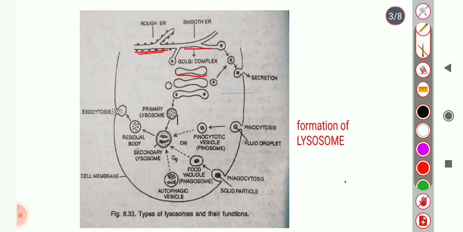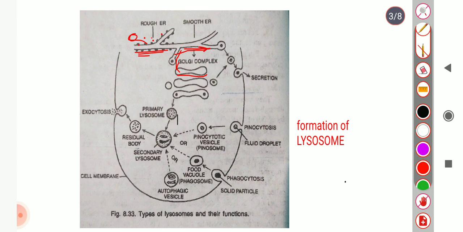The precursors of hydrolytic enzymes are mostly synthesized at the rough endoplasmic reticulum, and later transferred to the smooth endoplasmic reticulum, and then to the Golgi apparatus or Golgi complex.